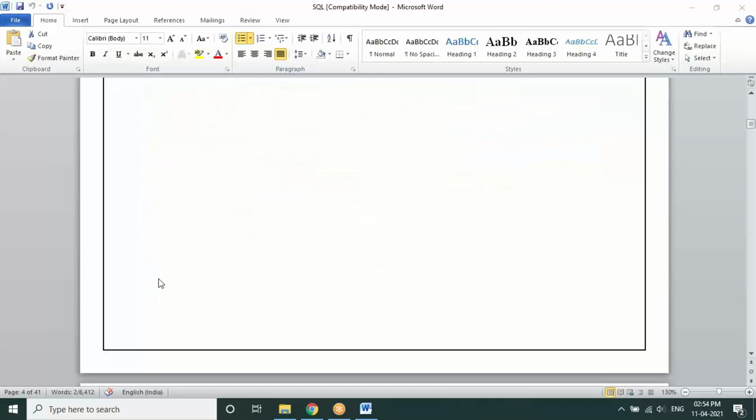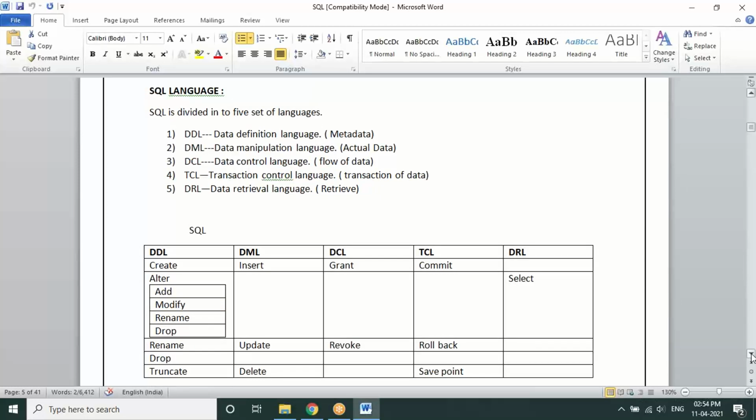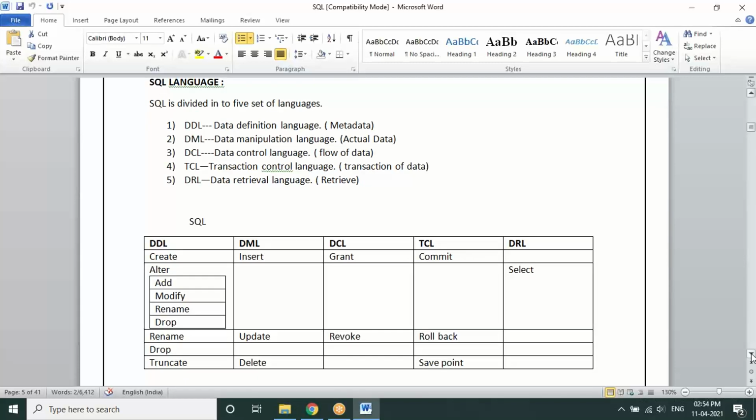Now one of the most important parts is understanding the SQL categories or SQL language. SQL is broadly divided into these five sets of language categories: DDL, DML, DCL, TCL, DRL or DQL. Broadly it is four, but we can say DML, DCL, TCL, and DRL or DQL can be the same, and a few people even use retrieval within the manipulation DML itself.